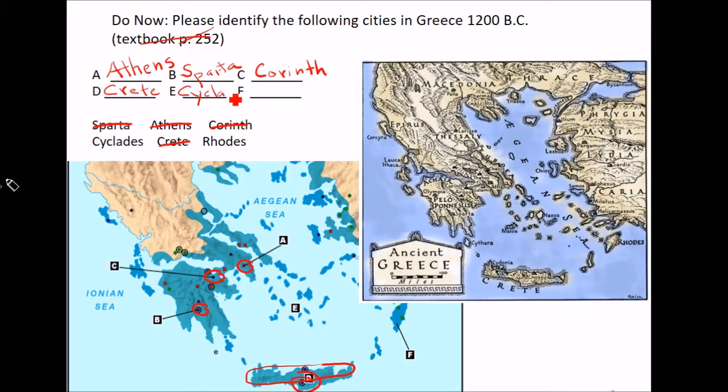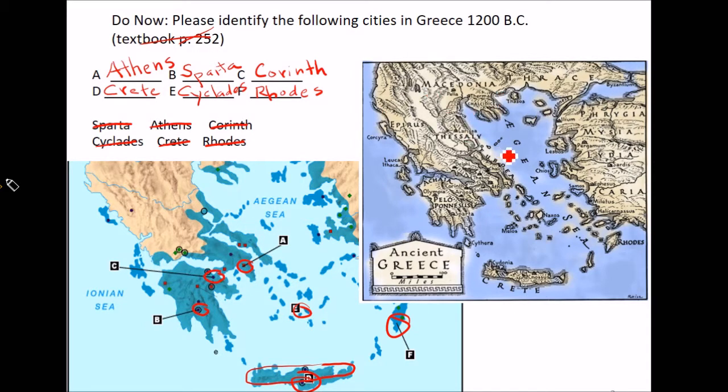Except me. Cyclades. There's an island there. And then finally, roads. Some people do care about roads, because then how will you drive your car without roads? Get it? Alright, so that's that.